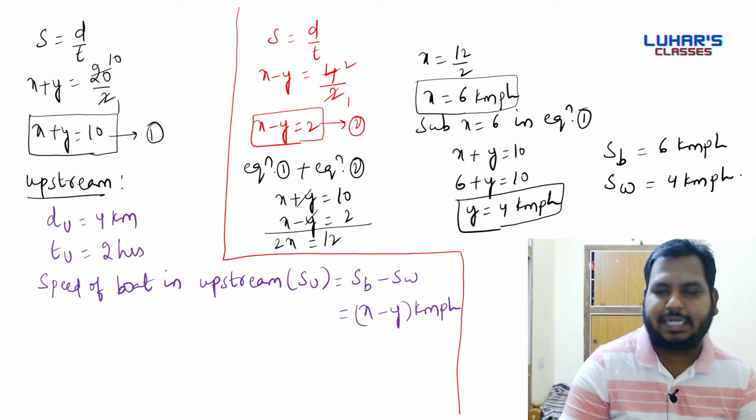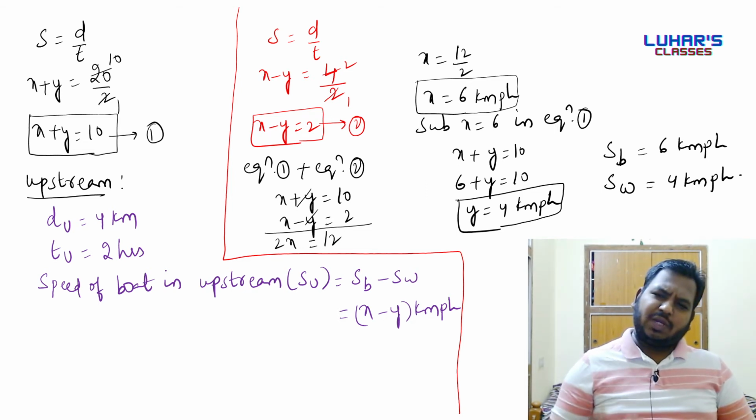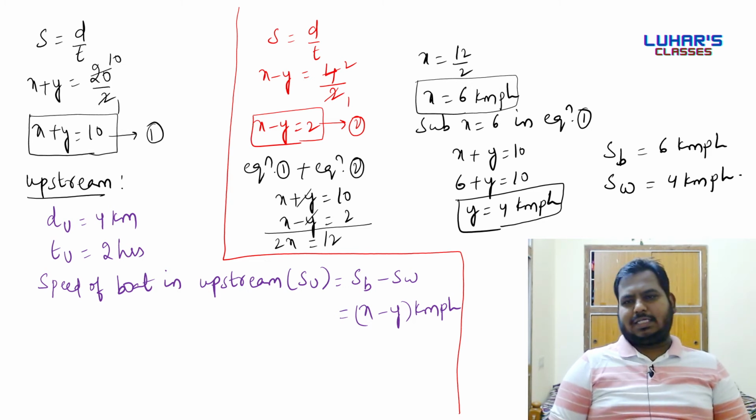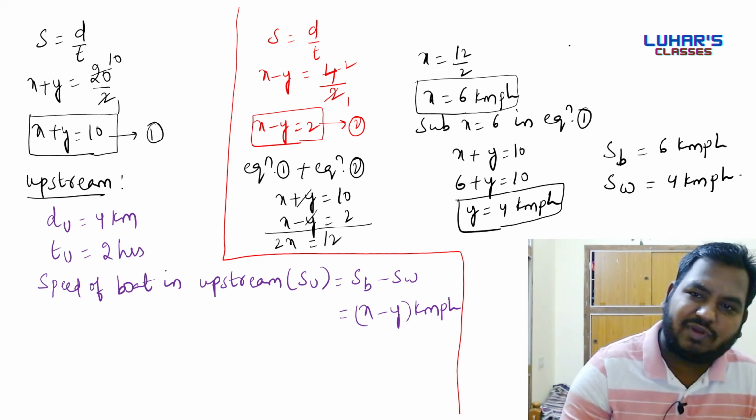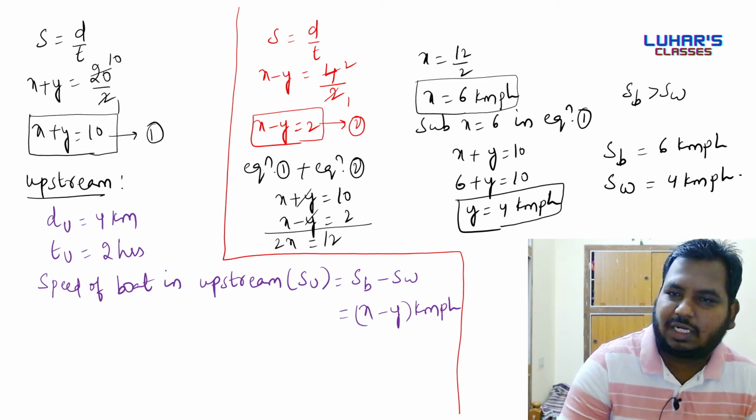One important thing is, after doing calculation, if you get speed of water more than speed of boat, that means you have done some calculation mistake. So what you should do? You have to say piche mud. That means you should do the calculation once again. Always speed of water will be less than speed of boat. Always speed of boat will be more than speed of water.